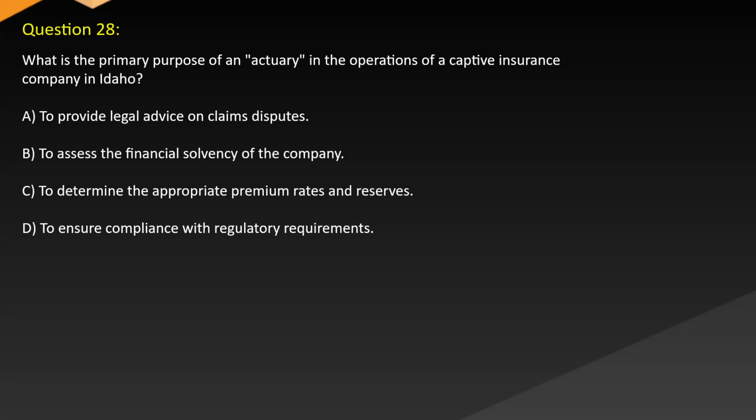Question 28. What is the primary purpose of an actuary in the operations of a captive insurance company in Idaho? A. To provide legal advice on claims disputes. B. To assess the financial solvency of the company. C. To determine the appropriate premium rates and reserves. D. To ensure compliance with regulatory requirements.